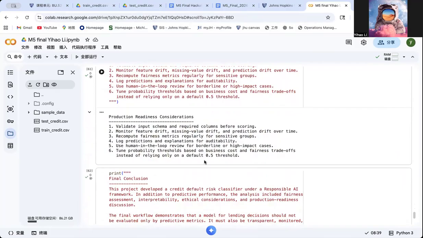To conclude, this project demonstrated that machine learning models for credit risk should not only focus on predictive accuracy, they should also be fair, interpretable, and responsibly deployed. Okay, thank you so much.